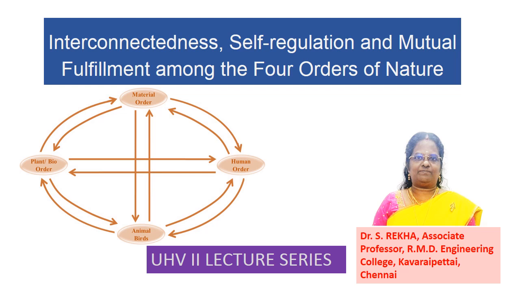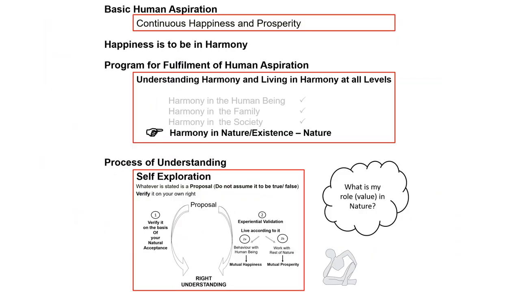Today we are going to see interconnectedness, self-regulation and mutual fulfillment among the four orders of nature. So let us see what is our basic human aspiration. As we know, it is continuous happiness and prosperity. The program for fulfillment of our aspirations is harmony in human being, harmony in the family, harmony in the society, harmony in nature, existence. So today we are going to focus on harmony in nature, existence with nature.